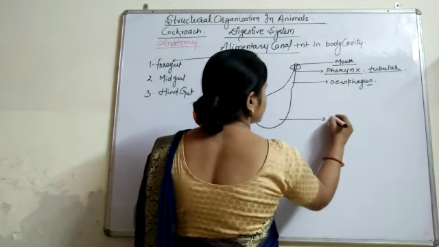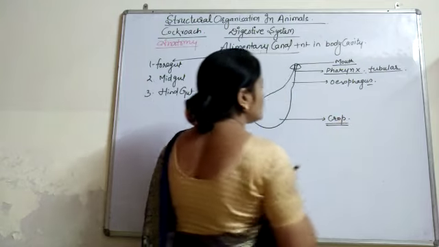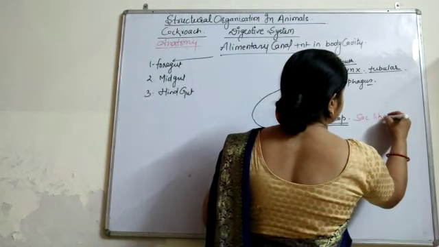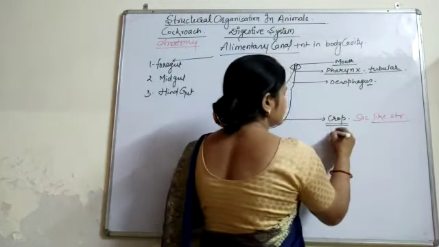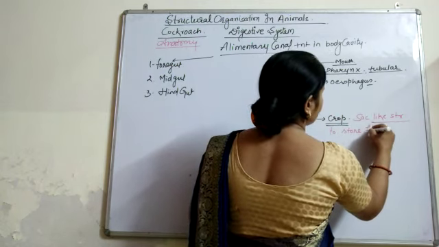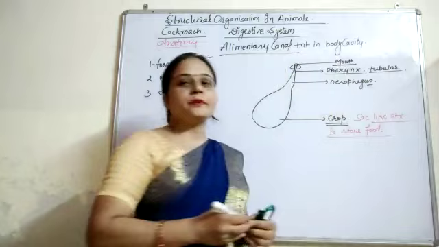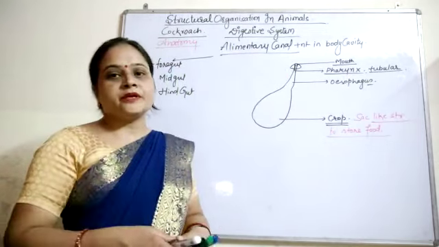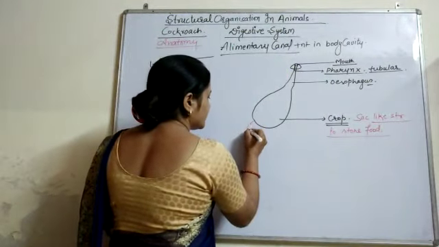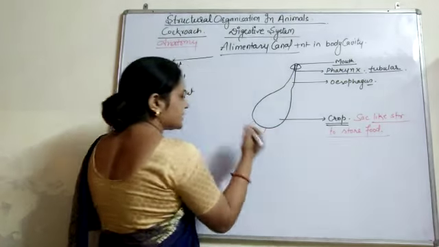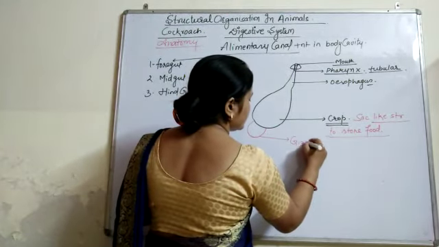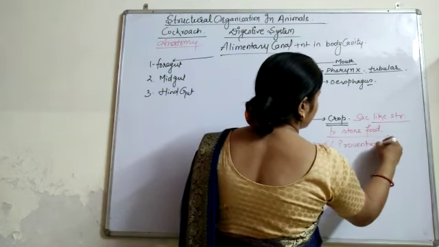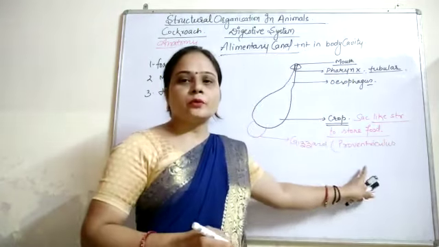This esophagus is followed by a sac-like structure which is named the crop. The crop is a sac-like structure, and its main function is to store food in it. This crop is followed by a structure which is named the gizzard. This is the gizzard, which is also named the proventriculus.